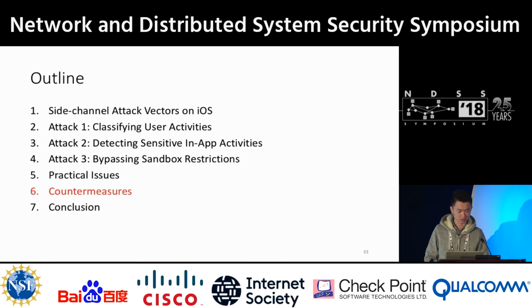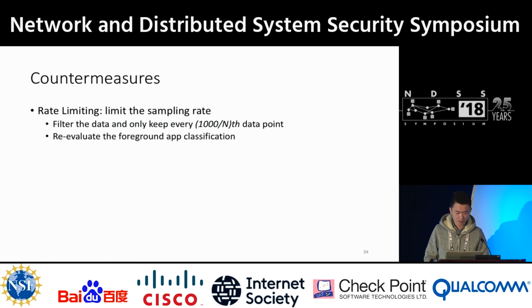Now let's see the countermeasures we proposed in the paper. In our attacks, the monitoring app calls the APIs at a rate of 1,000 times per second. It's intuitive that rate limiting may be a good defense. Therefore, we filter the data and only keep every 1000 over n data points, and re-evaluate our foreground app classification.